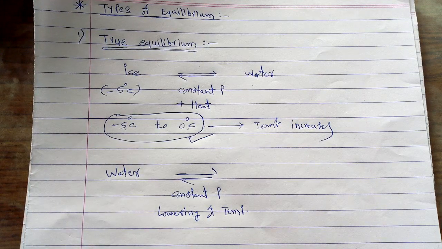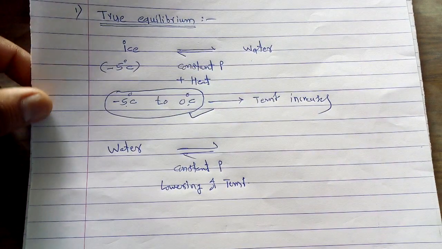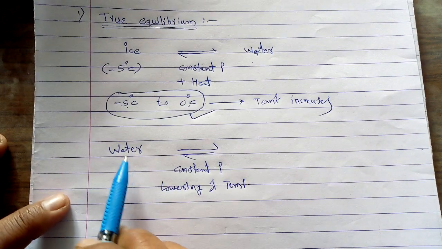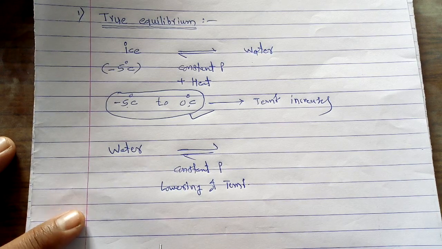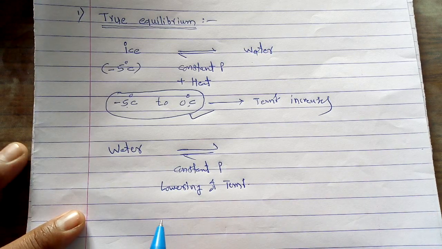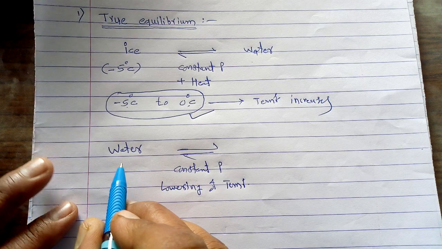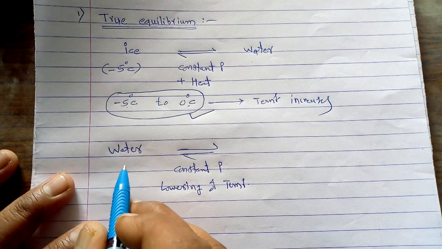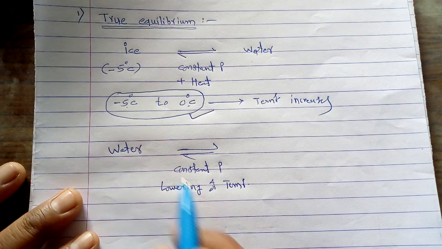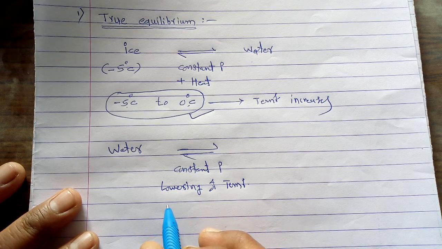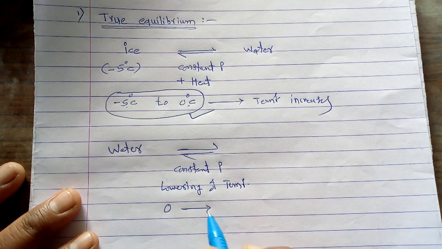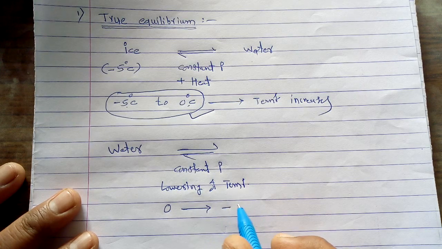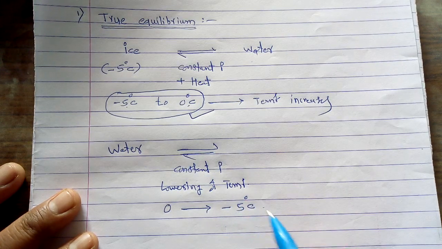Now what happens whenever we decrease the temperature of this particular system containing a water phase? Due to the lowering of temperature, this water loses heat, and so the temperature changes from 0 degree centigrade to minus 5 degree centigrade.